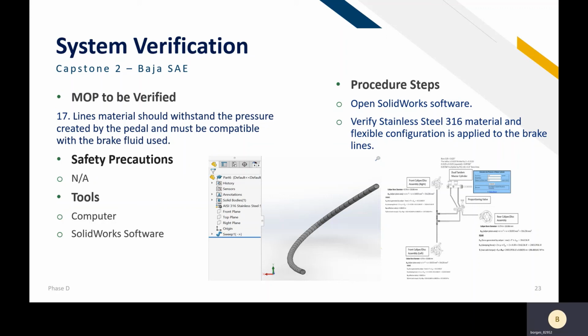The procedure is to open SolidWorks software and verify that the material for the flexible configuration on the lines will be stainless steel 316. On the right, we have an image with all the calculations to prove that the lines in this material will withstand the pressure applied by the brake fluid.